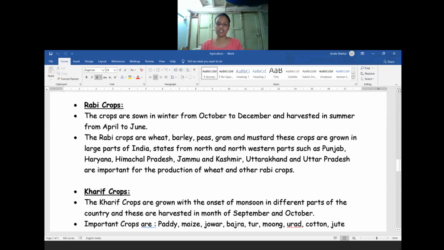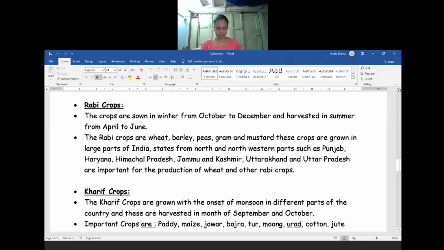In which parts will you see the rabi crops being grown? In northern and western India, such as in Punjab, Haryana, Himachal Pradesh, Jammu and Kashmir, Uttarakhand and Uttar Pradesh, which are important in the production of wheat. In that area, the people grow more wheat as well as other rabi crops. Also, the success of the green revolution in Punjab, Haryana, Western Uttar Pradesh and some parts of Rajasthan has been an important factor in the growth of the above-mentioned rabi crops there.